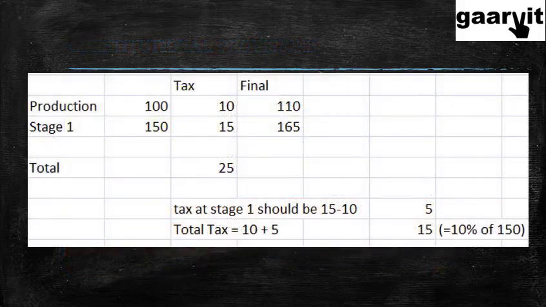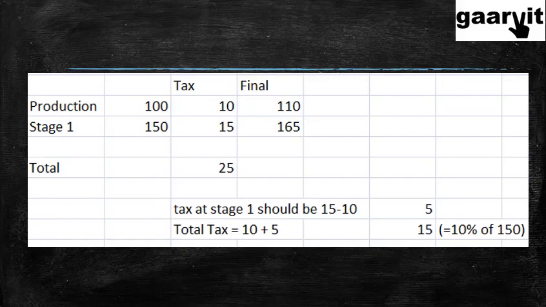Now you might have heard a lot about value added tax. So I want you to first understand what value added tax really is. So let us say that I produce a loaf of bread for rupees 100, and let us say the tax in all cases is 10%. So 10% of 100 is 10. So the final price is rupees 110.